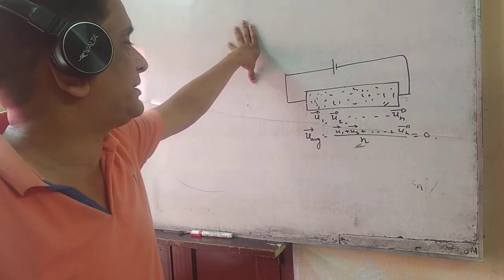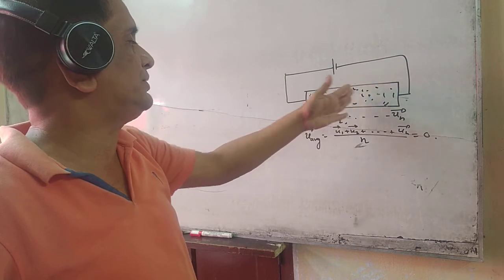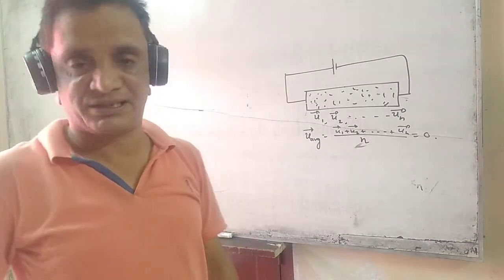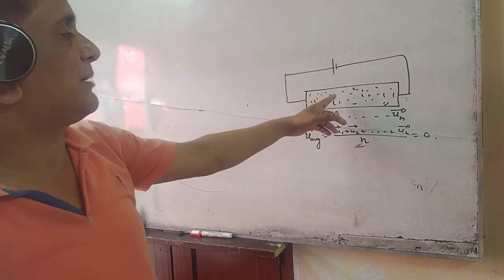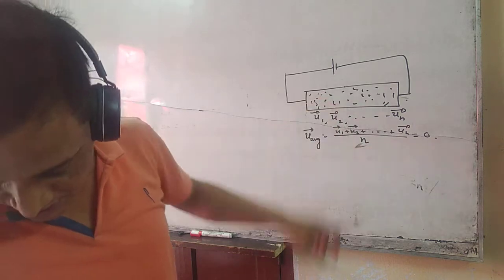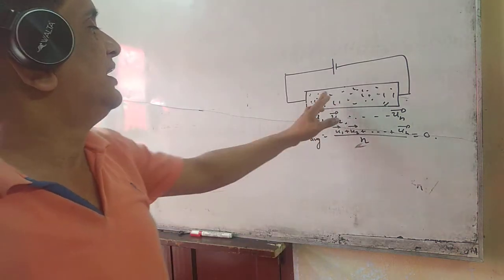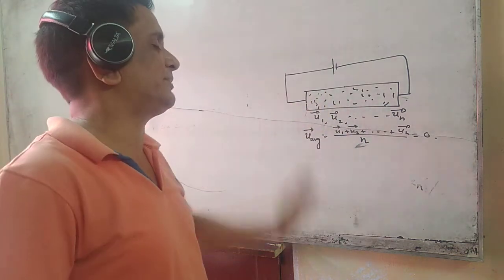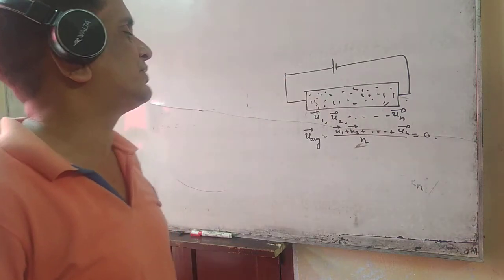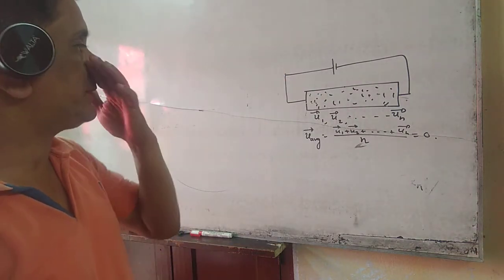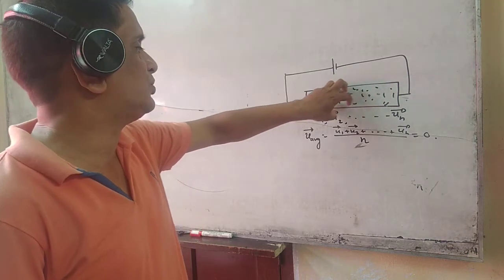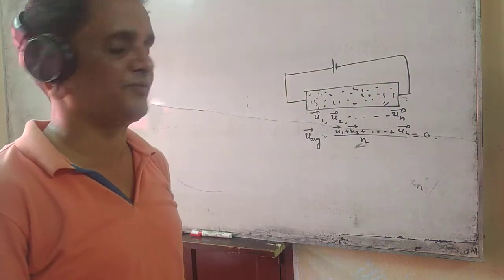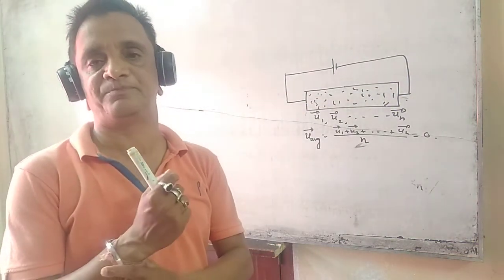For that, what will happen? As the electrons move opposite to the direction of the applied electric field, they will acquire some velocity. But still, they will collide with each other, and their velocity will increase for a very small interval of time. The common velocity with which they are coming towards the positive terminal, that means against the direction of the applied electric field, is known as drift velocity.